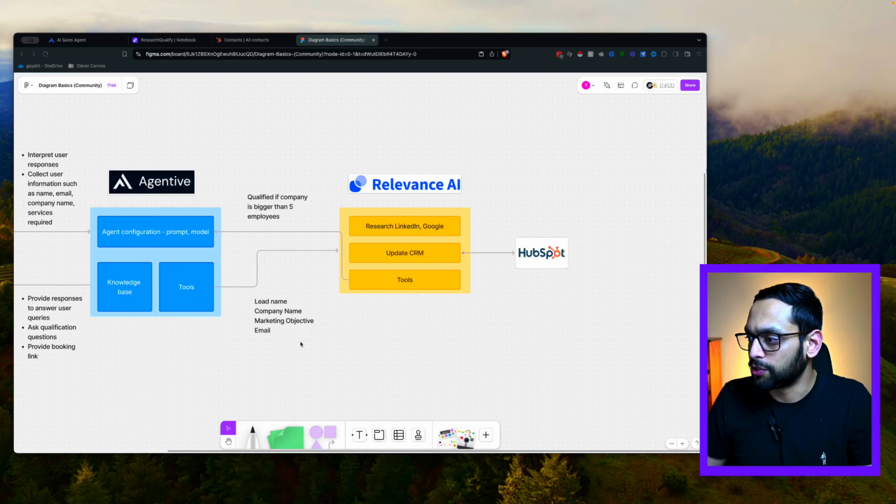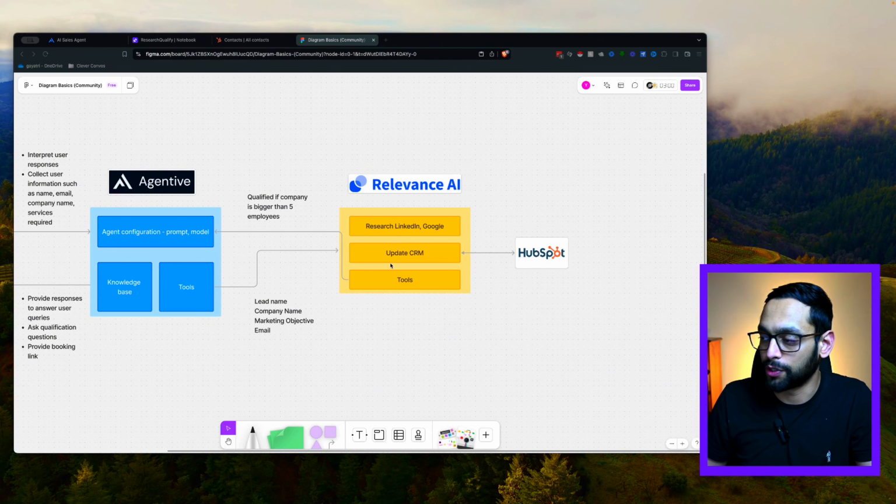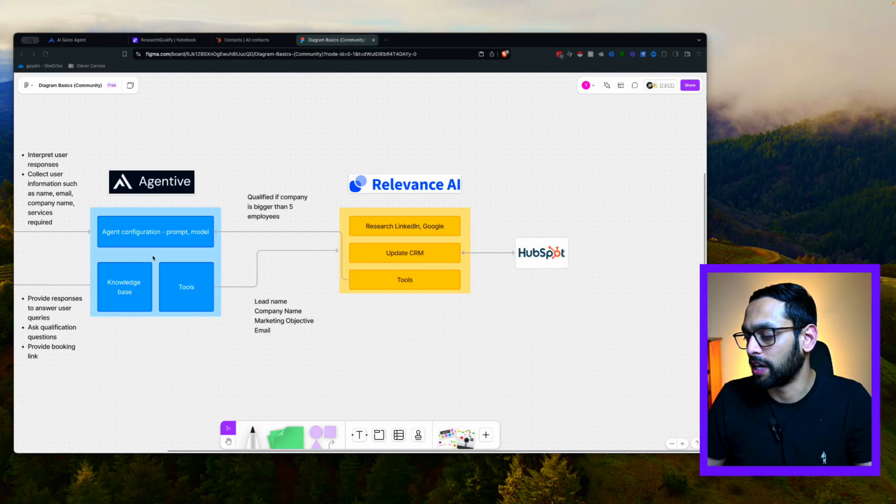Then we move on to Relevance AI. That's where the tools have been connected. So we've got a tool to do some research over Google and LinkedIn to perform the qualification. For this example, the criteria that we're using for qualification is we're going to check if the company that the lead's from is bigger than 5 employees. If it is, then this tool is going to return a response which says that they're qualified, and then the agent will then proceed to try and get them to book in the meeting.